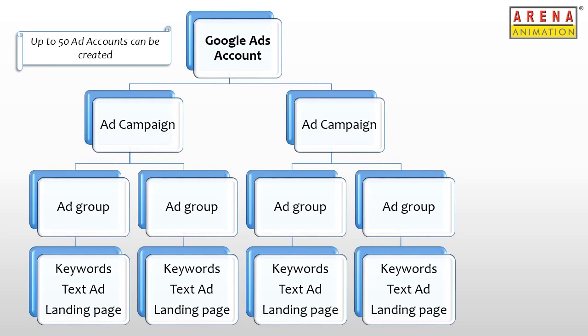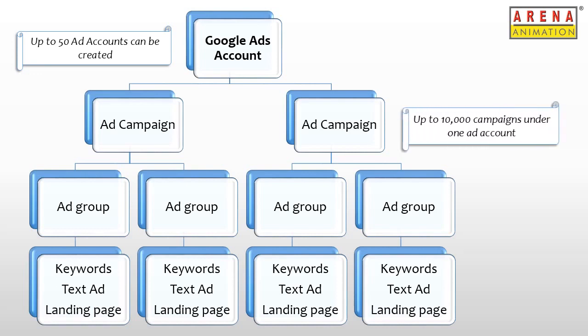Now, under a single account, ad campaigns are created. Multiple campaigns can be created in case brands have multiple products which are not closely related to each other and are part of a broader category. Up to 10,000 ad campaigns can be created under one ad account. Budget and location targeting settings are available at this campaign level.